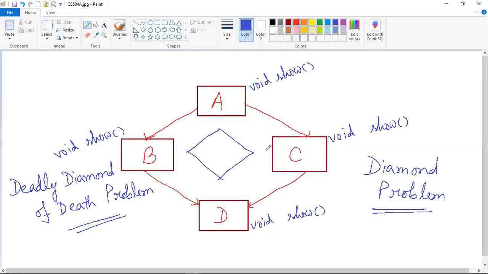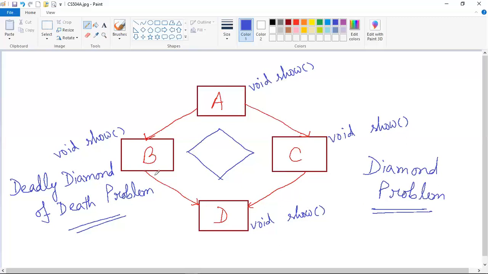And because of this problem, you cannot use multiple inheritance or hybrid inheritance in case of a Java program. But although you cannot use it directly, you can use it indirectly in a Java program, because the concept of multiple inheritance is very much important. So Java should have other ways to implement the concept of multiple inheritance, and interface is the way one can implement it in Java. Because of the diamond problem, we are unable to implement multiple inheritance directly.